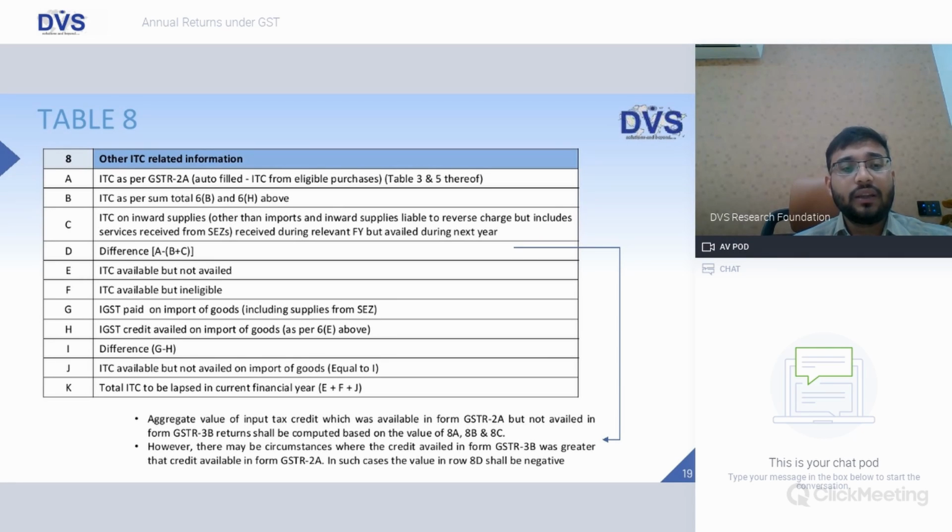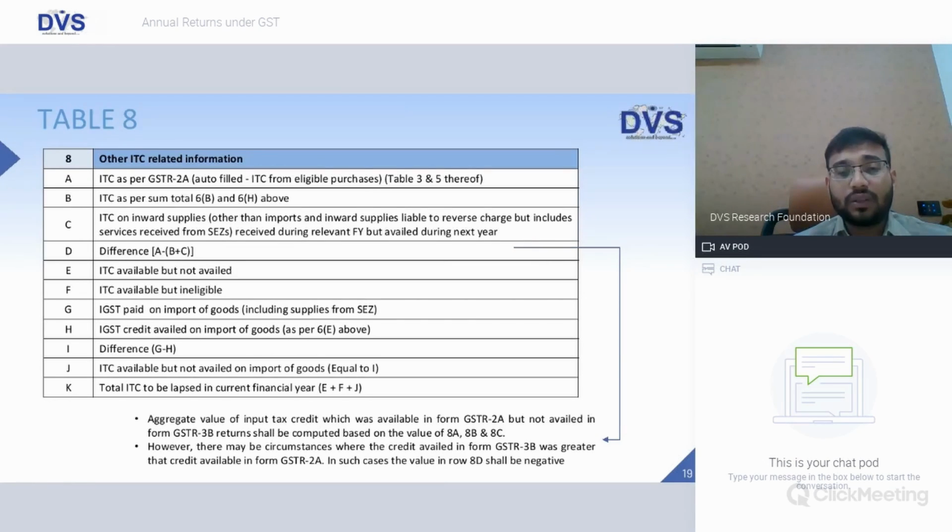The difference would be D. This figure can be negative. So in case we have claimed more than what is being shown in GSTR 2A, the result would be negative. It can be positive as well or negative, as the case may be. E, ITC available but not availed. ITC available but ineligible. So ineligible ITC needs to be mentioned in column F.